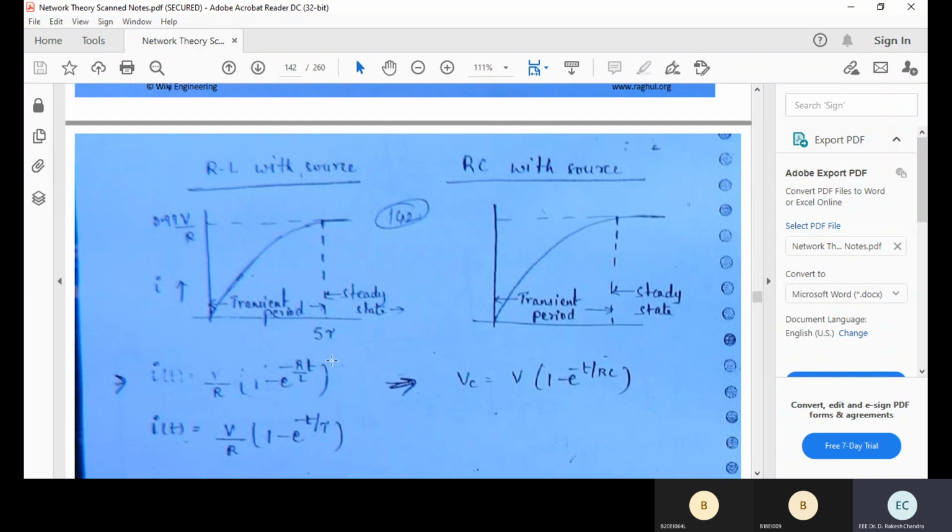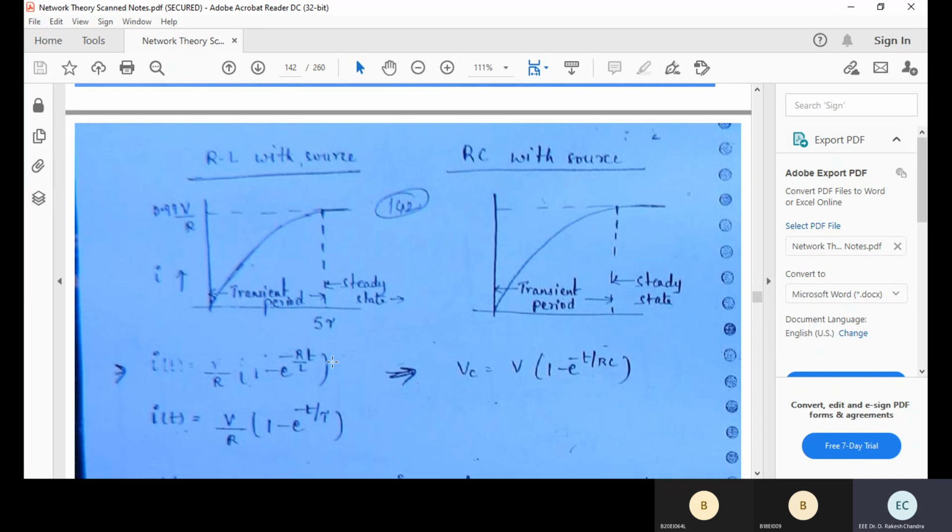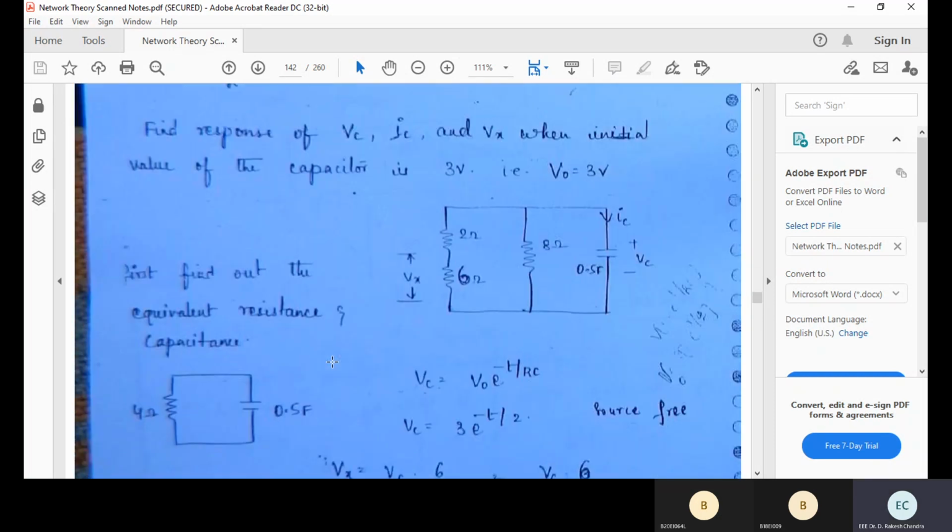After 1 time constant it reaches 63.2%, after 2 time constants it reaches near 93%. You just substitute the maximum value of V into 1 minus e to the power of minus 1. What is the value? V into 1 minus e to the power of minus 2. What is the value? V into 1 minus e to the power of minus 3. So like that 1 minus e to the power of minus 5, if you substitute, it is 99.9% of the final value. So practically after 5 time constants, you will reach the maximum value of the source value.